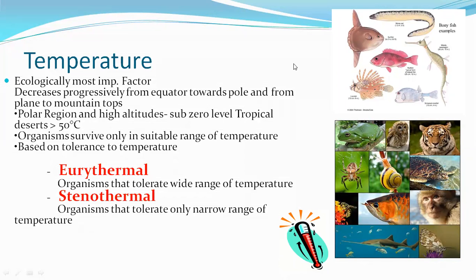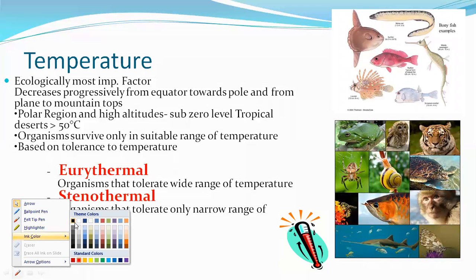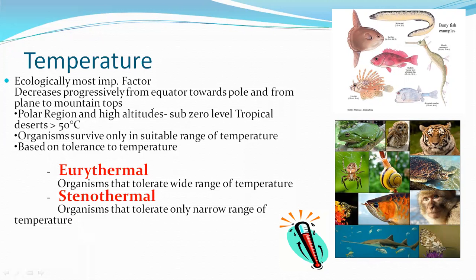What happens is temperature decreases progressively from the equator towards the pole. In the equator region there is a high temperature, whereas when you move towards the poles, that is the north and the south pole of the Earth, the temperature relatively decreases, because the sun rays or the sunlight reach the poles very sparsely, whereas in the equator the temperature is high.